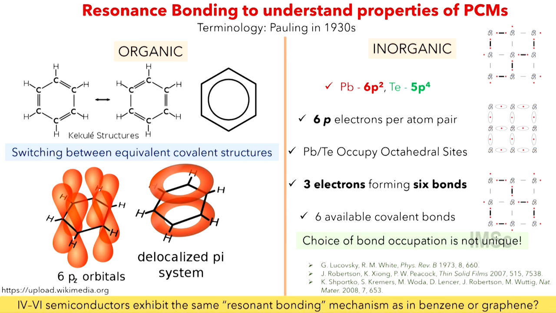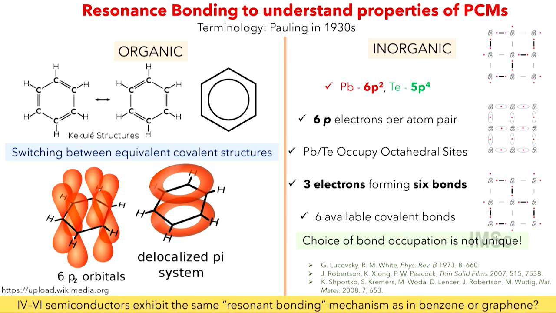So in these compounds, this is an inorganic analog of these resonant bonding materials, where you have 6 electrons and 6 bonds at a time. Many of them are not even filled. So there are infinitely many structures possible for those configurations, and the linear combination of them will give you the resonant type bonding. So that was the belief in the early 70s, and also in 2008, this was the mechanism people believed governed interatomic interactions in these compounds.